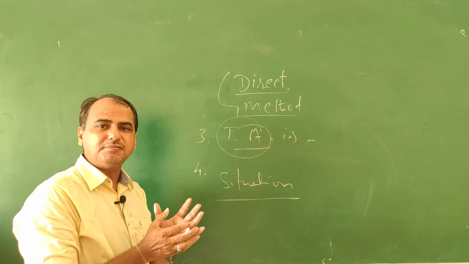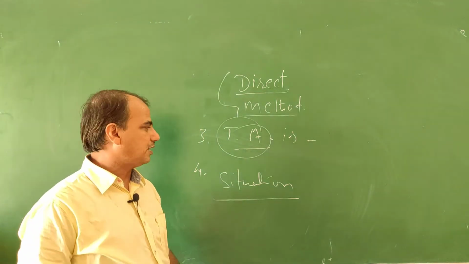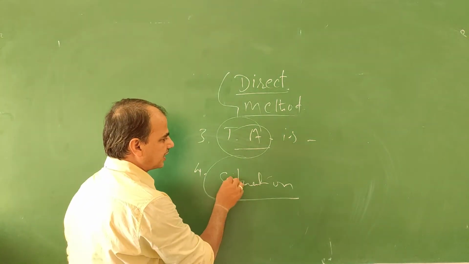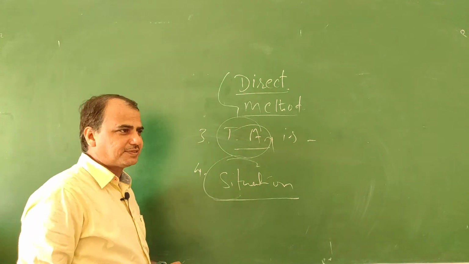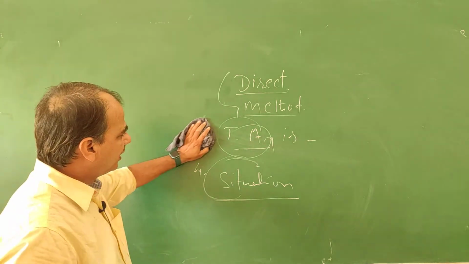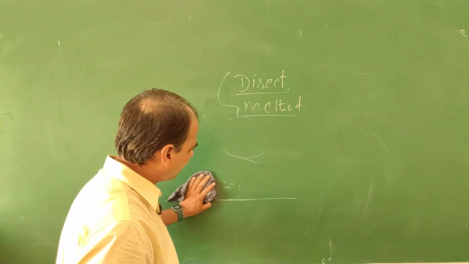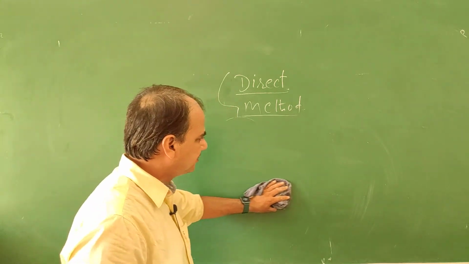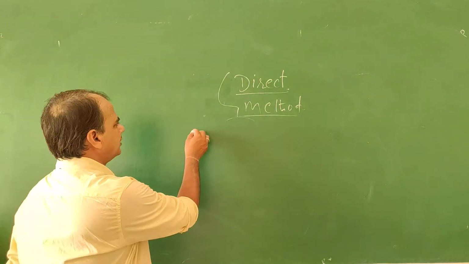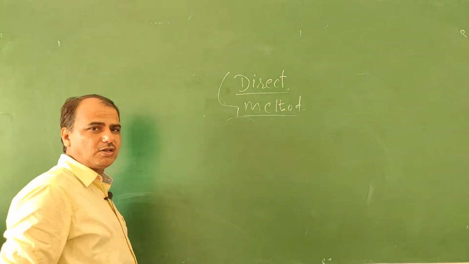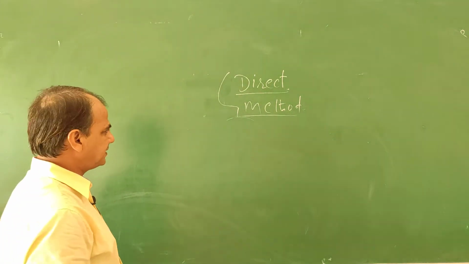Most of the time the pupil teacher uses teaching aids to create situations in the classroom. Sometimes direct objects are used, or models, charts, maps, etc. So this is also a very expensive method.